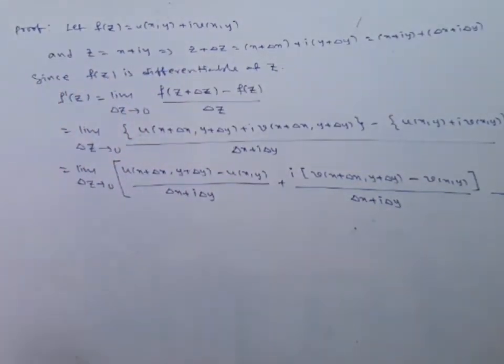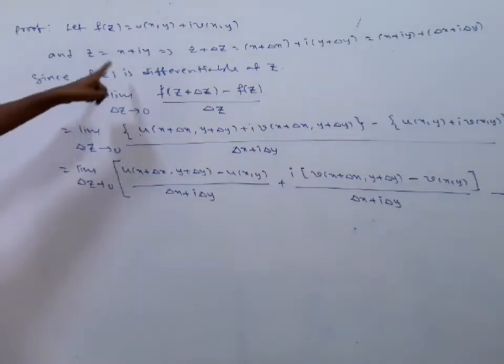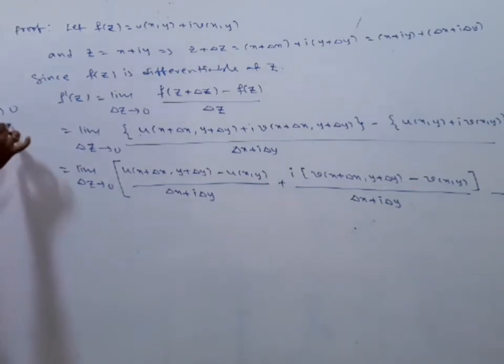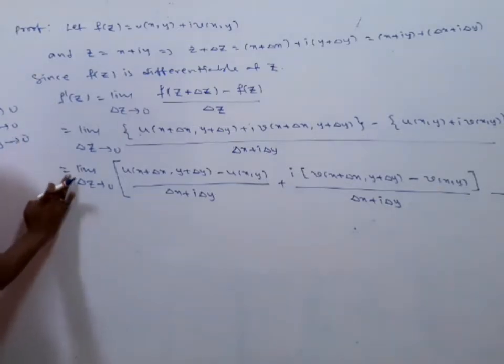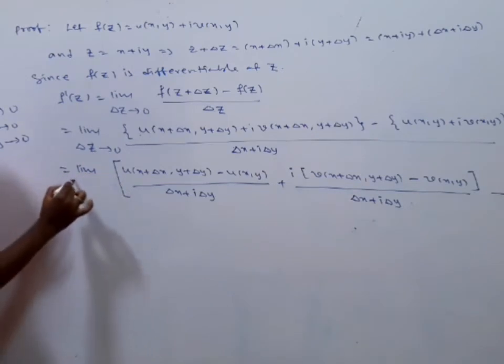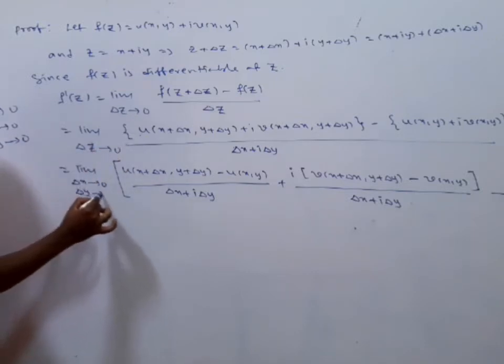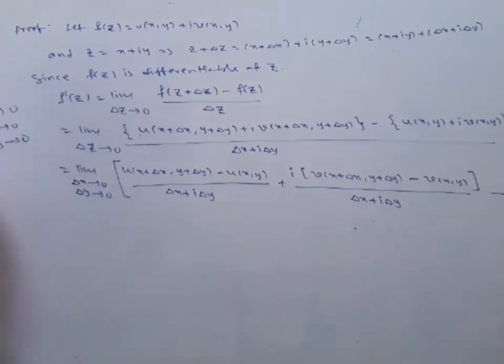Is it clear? Since here it is delta z tends to 0, we are writing: delta z is nothing but delta x plus i delta y. Delta z tending to 0 is the same as delta x tends to 0 and delta y tends to 0. Right. Then only delta z is tending to 0. Now I am going to discuss the LHS, what we have. This is f dash of z.